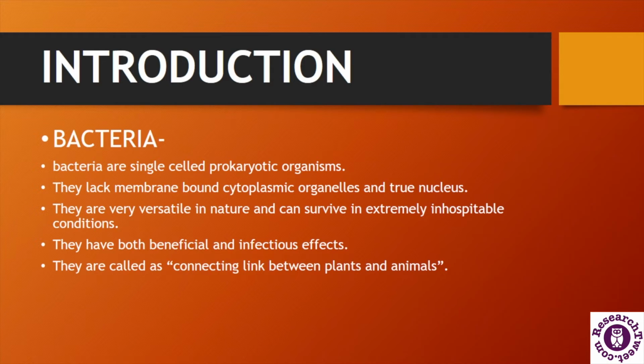Now the bacteria consist of an outermost layer called the cell wall, and this cell wall is made up of a peptidoglycan layer or muramic acid. The cell wall is usually present in plants and is not found in animals. So the structure of bacteria sometimes resembles plants and also resembles animals in some conditions. That's why they are considered a connecting link between plants and animals.